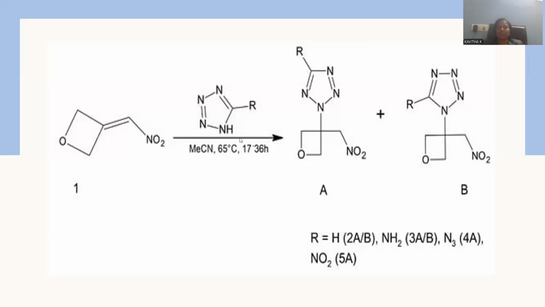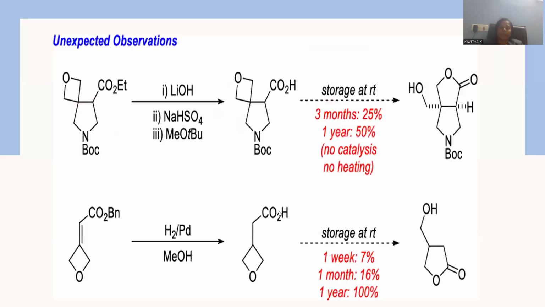This reaction is an example of addition, and moreover the addition is accompanied on the external double bond, rather than opening the ring system, so that this tetrazole ring will be newly added over this 4-member ring system at position number 3. So there is a mixture of two products based on the orientation of this tetrazole molecule.